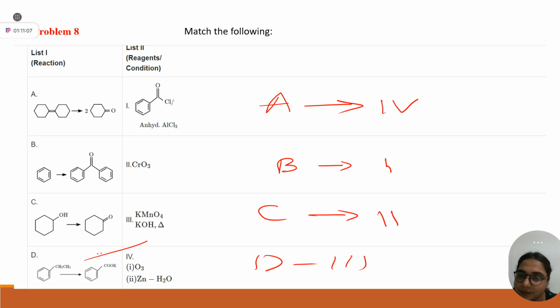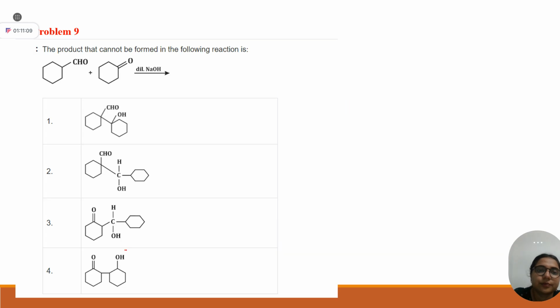Okay, very good. Problem number 9. These are some problems based on your reactions on carbonyl chemistry. This is your basic aldol reaction. Before starting this question, which is more electrophilic, aldehyde or ketone?